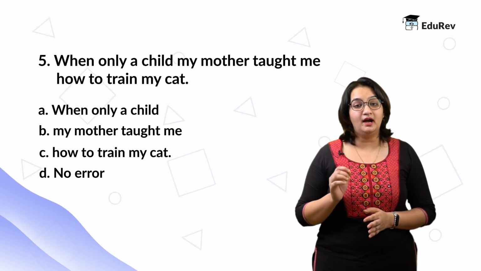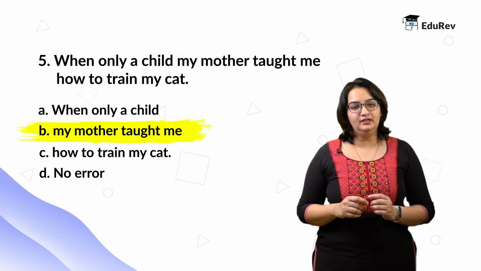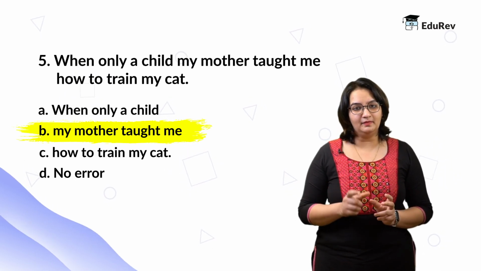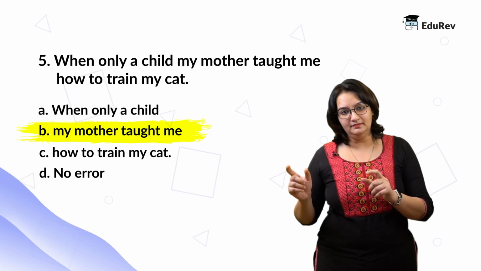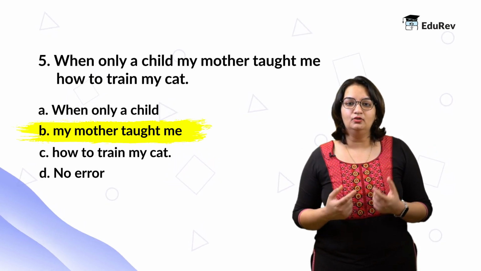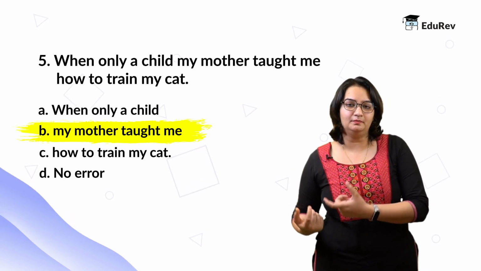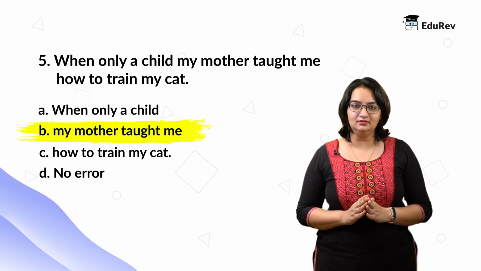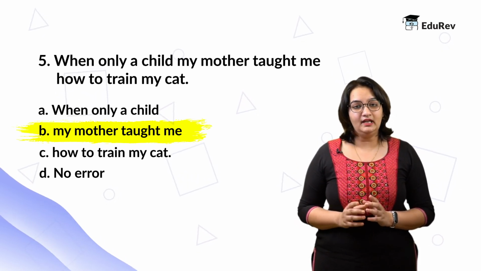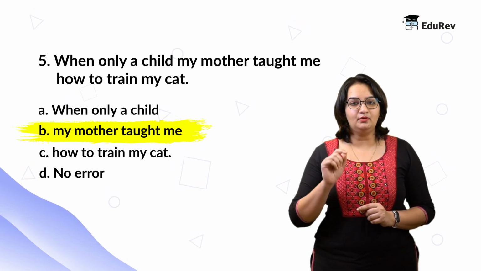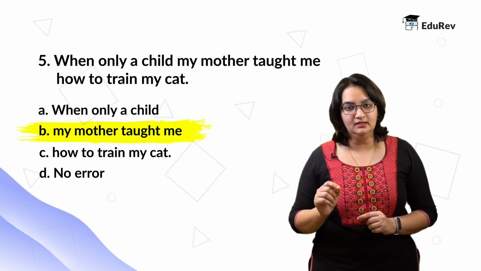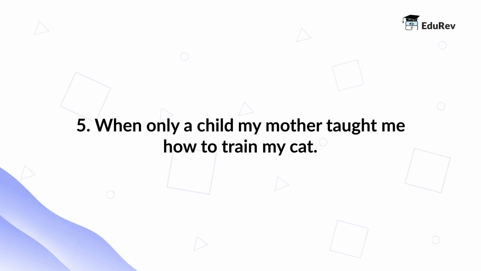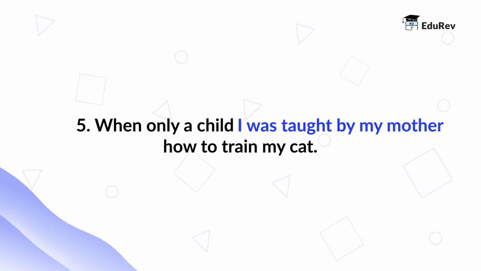Here, the error lies in part B of the statement, because when you look at the first part of the statement, it says when only a child. However, the placement of mother and the placement of me are jumbled up, and therefore it is difficult to ascertain who was a child when this event took place. So we obviously can understand the mother cannot be a child if she is teaching her daughter how to train her cat, and therefore we have to rearrange this statement. This type of error is called a dangling modifier, and it should be avoided at all costs. The correct answer is, when only a child, I was taught by my mother how to train my cat.